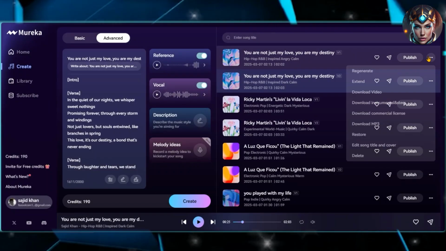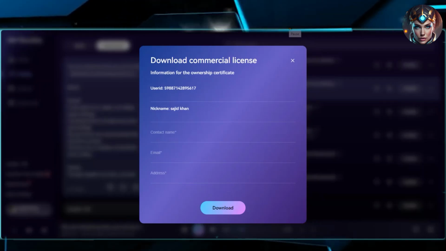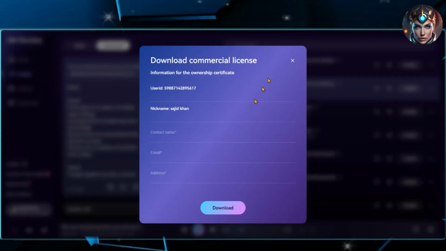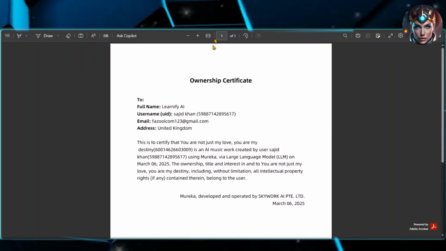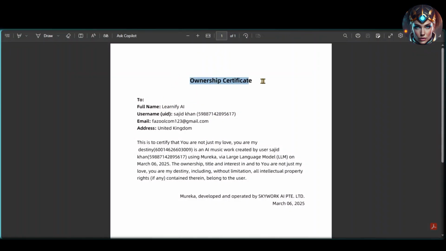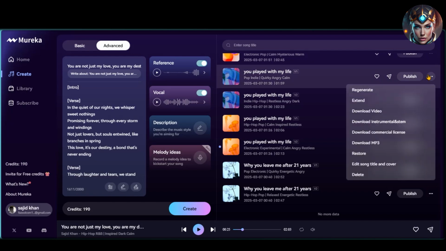You also have the option to download a commercial license. Simply enter your nickname, full name, email, and address, then click the download button. Mureka will provide a commercial license as a PDF document just like this. With this license, you're free to use the music anywhere you'd like. If you click on Download Video, your song will instantly save directly to your device.